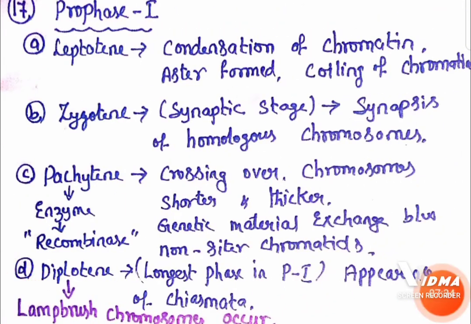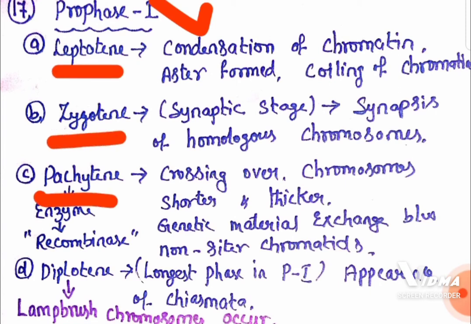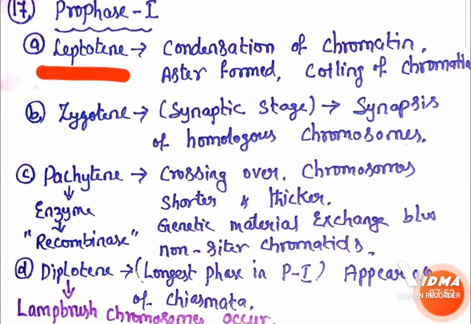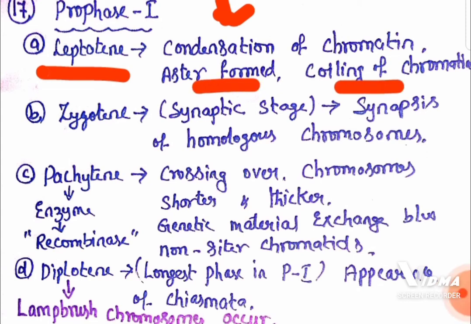Now in meiosis 1, prophase 1 has a special distinct 5 subphases. Remaining phases are similar to mitosis. Let us learn about prophase 1, which has leptotene, zygotene, pachytene, diplotene and diakinesis. In leptotene, remember these characteristics: condensation of chromatin occurs, asters form, and coiling of chromatids occurs.